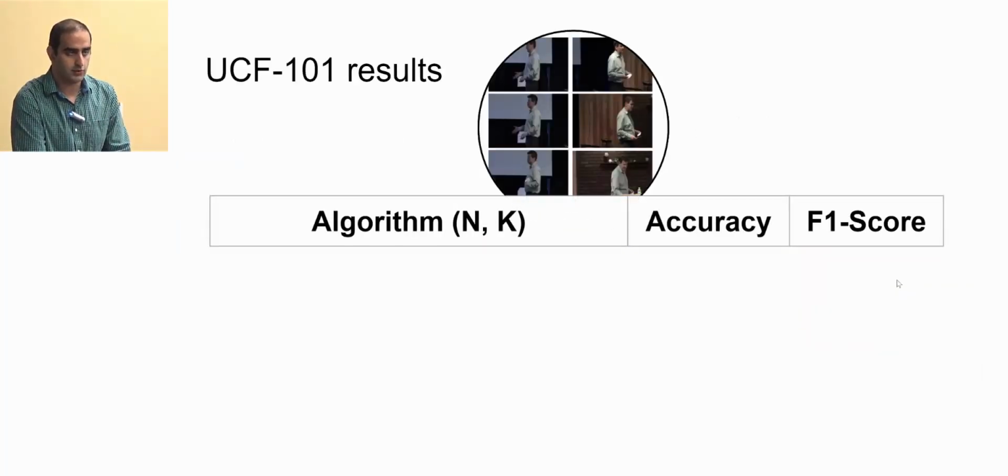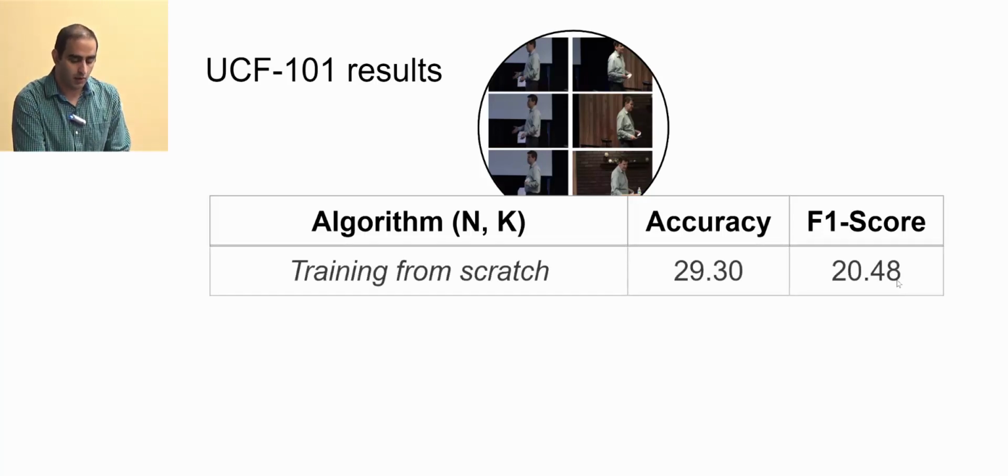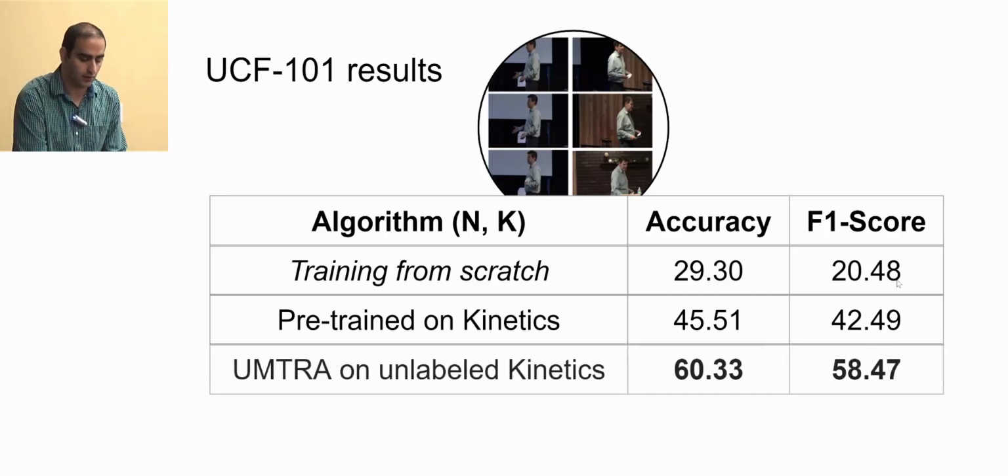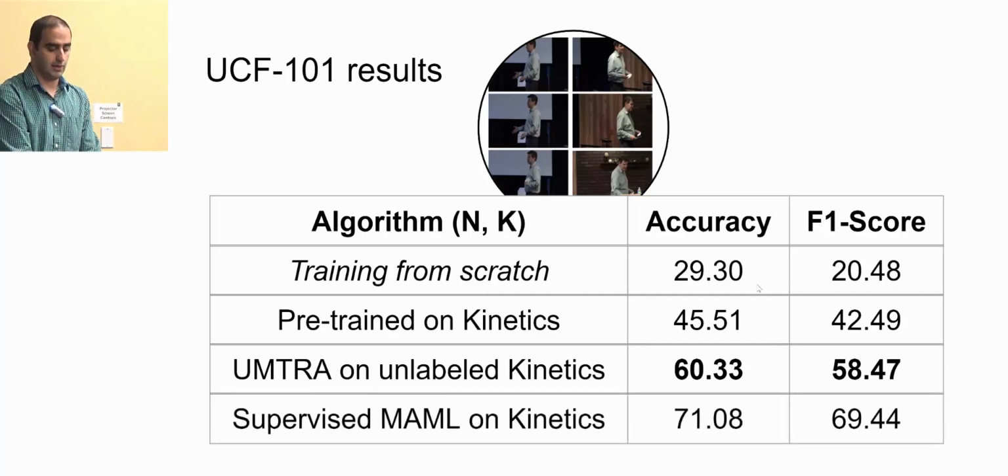We evaluate again on UCF101. If we train from scratch, this is what we get, and if we use pre-trained on Kinetics, this is what we get. And this is Meta on unlabeled Kinetics, which gives a very good result. And this is supervised MAML.